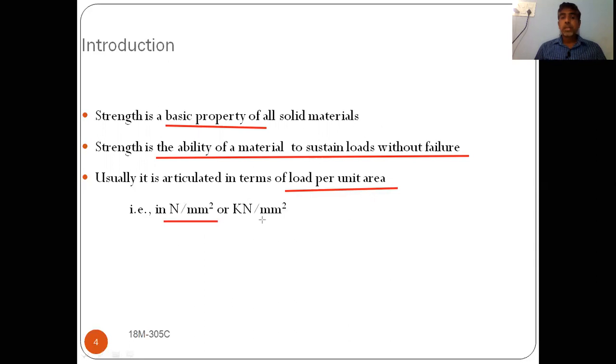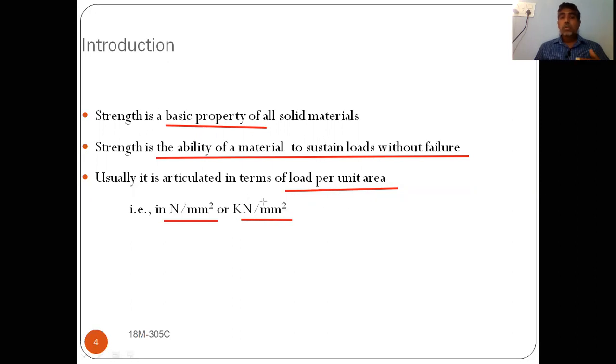Newtons per mm square or kilonewtons per mm square. So strength can be expressed in terms of newtons per mm square or kilonewtons per mm square. That is nothing but load per unit area. Okay, I'm repeating once again. So what is strength? It is the basic mechanical property of any solid material. How will you define strength? Strength is the ability of a material to resist loads without failure.